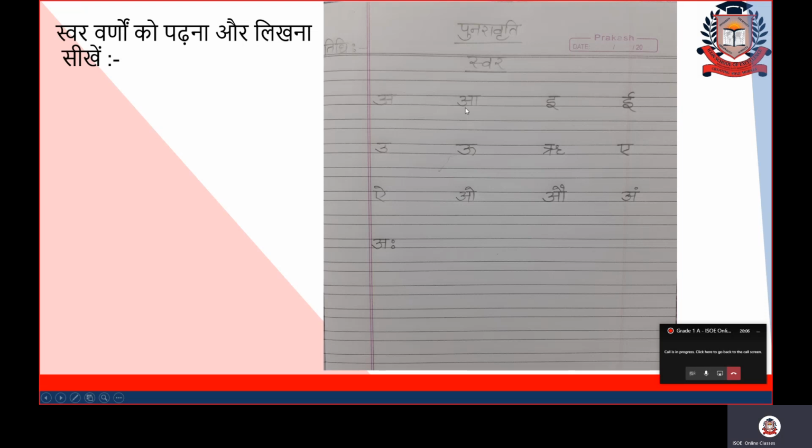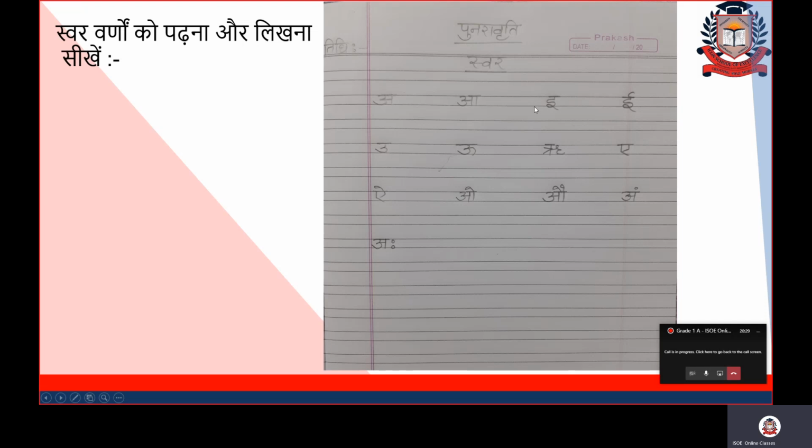After the gap, you will write आ. First you write अ, then a standing line and an upper line. Upper line is also important. Some students will forget to write this upper line. They will not write it, so it is also not good. Remember to write the upper line above the letters.